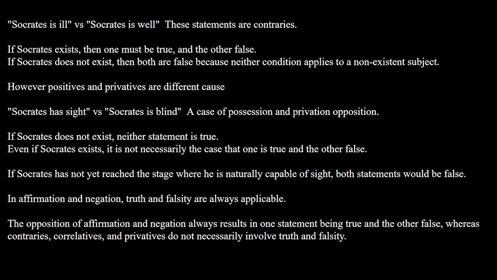In affirmation and negation, truth and falsity are always going to be applicable. And so the opposition of affirmation and negation always results in one statement being true and the other false, whereas contraries, correlatives, and privatives do not necessarily involve truth and falsity.